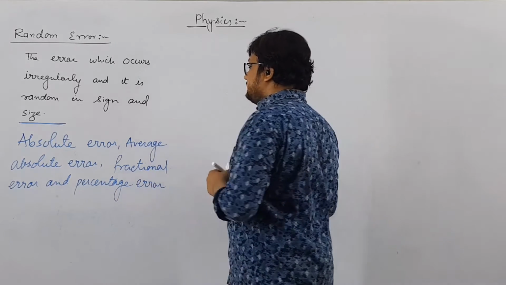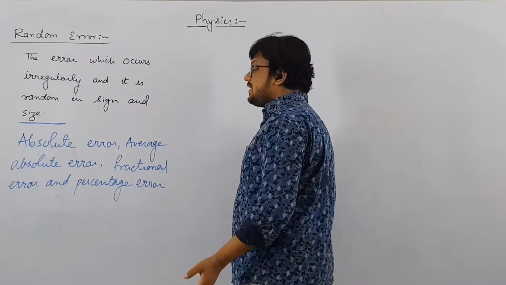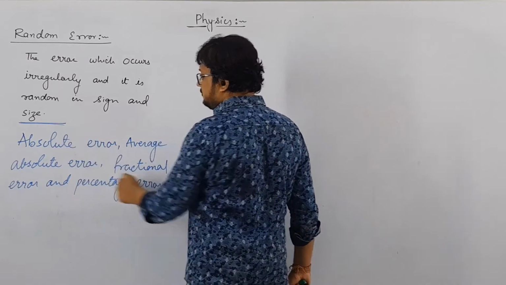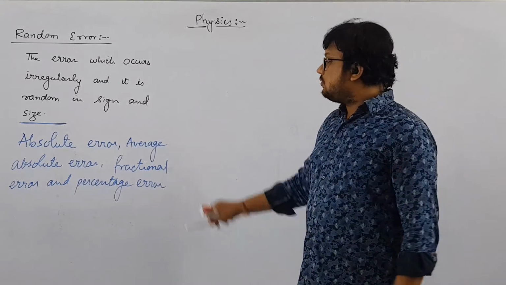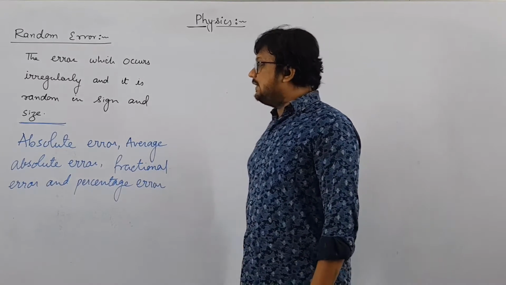Here we are going to discuss all these things. Suppose in the exam it is asked to find percentage error, then you have to calculate all these things actually, right? So we are discussing this whole as a single topic.